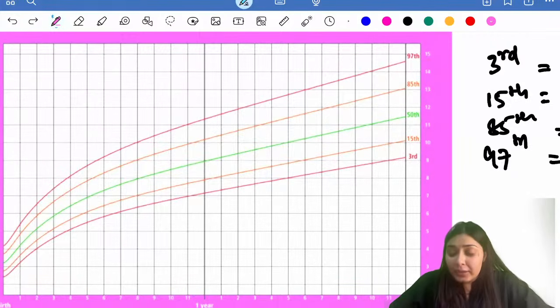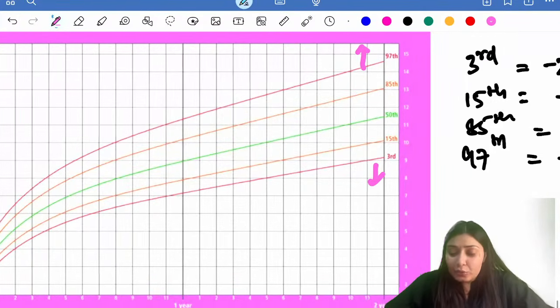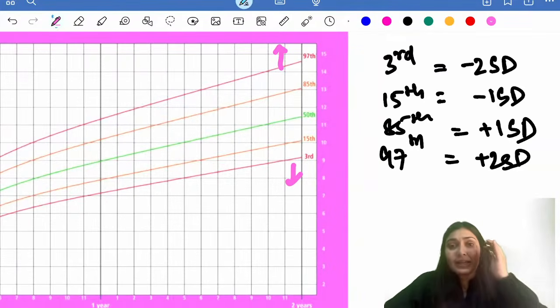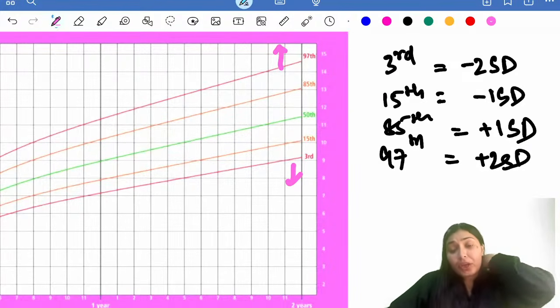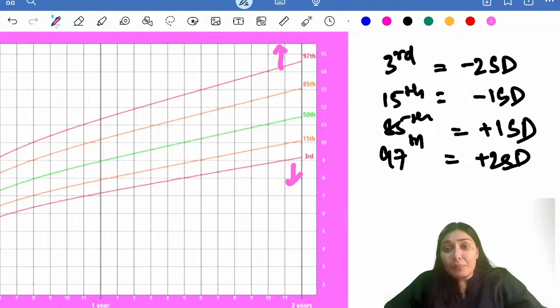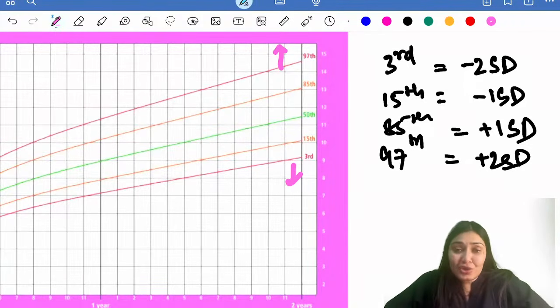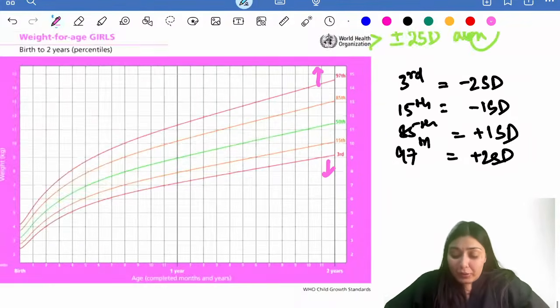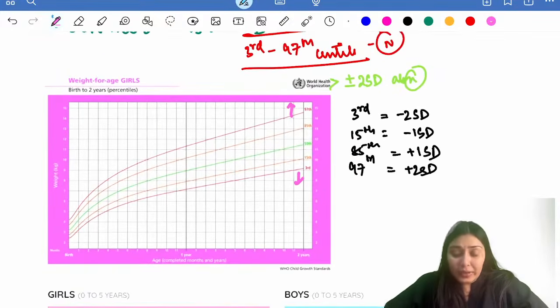Anything beyond the 3rd and 97th centile is definitely considered to be abnormal. And in terms of standard deviation, anything beyond plus minus 2 standard deviation will be abnormal. Right? This is how we interpret the growth charts.